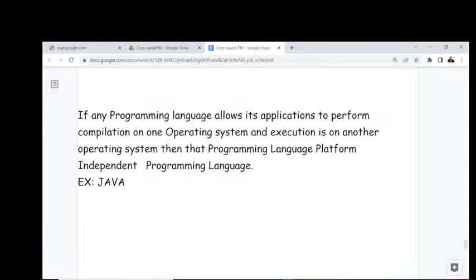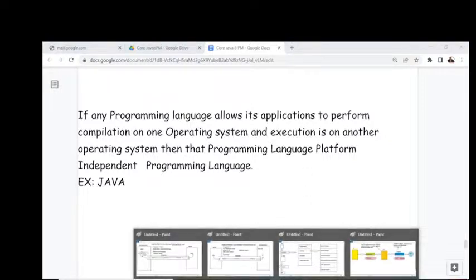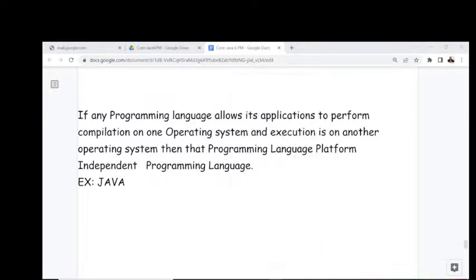But my question is, why is Java platform independent? How is Java a platform independent programming language? Any reason for it? What reasons can we give to say Java is a platform independent programming language? Now I'm going to give some reasons to you. Try to understand those reasons, guys. It's very simple. First of all, let me prepare a diagram to show that Java is a platform independent programming language.